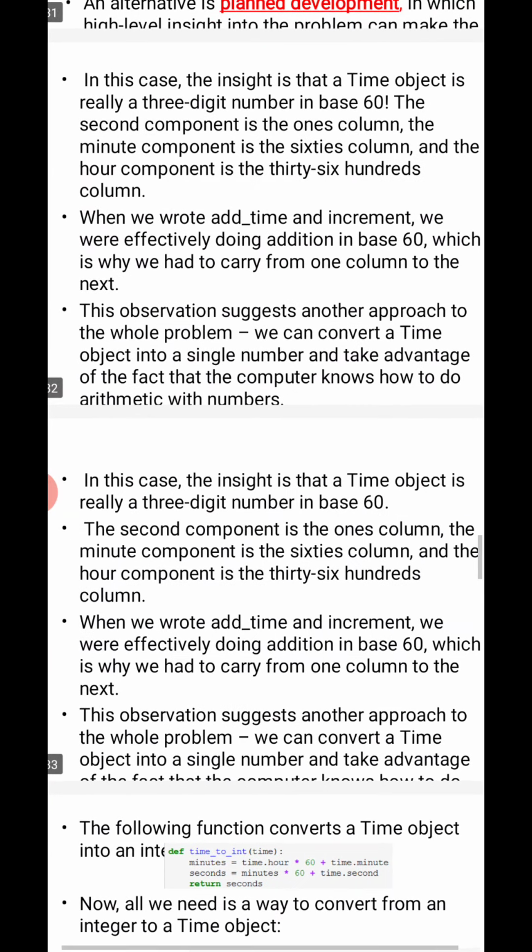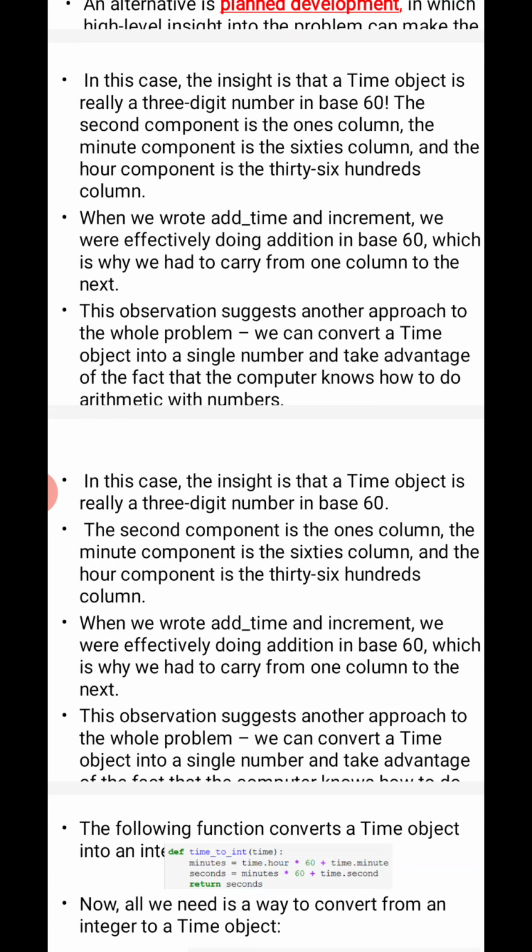In this case, the small example we will consider is base 60. The name of base 60 is sexagesimal. It is particularly used for time-related calculations, so it is widely used for them. If I have 60 seconds, 60 minutes, I can divide it into 30 minutes or 15 minutes. As in the example I gave, the first component is the 1's column, the minute component is the 60's column, and the hour component is the 3600's column.